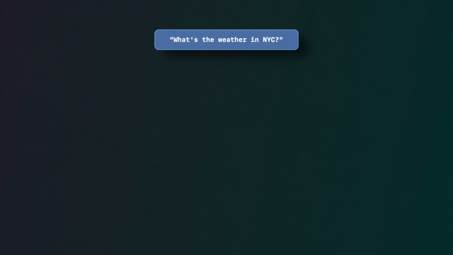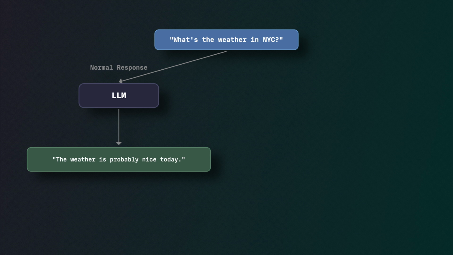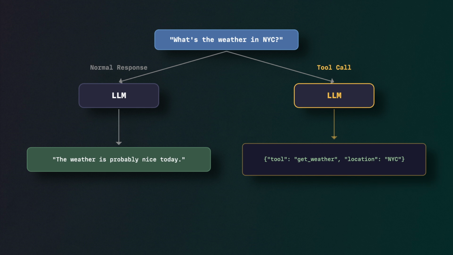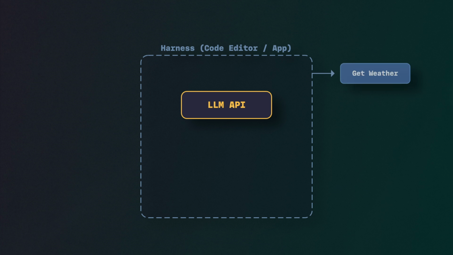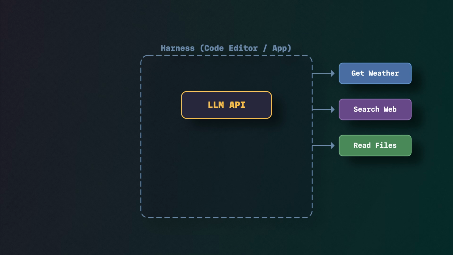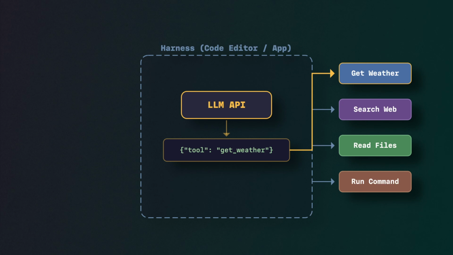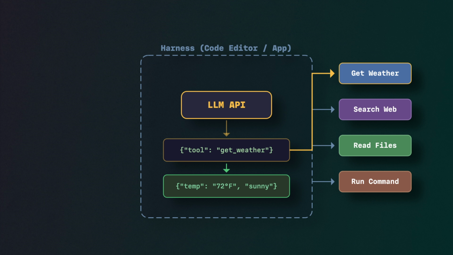Or instead of just outputting a response like a helpful chatbot, it will actually output structured code that says, please call this tool. So the model itself isn't reaching out over the web or anything like that. It's literally producing a JSON object that says, call this tool. And then that's paired with a harness, like a code editor or a desktop app, that can see that the output of the model was a tool call, and then the harness can in turn actually do what the tool call said to do, like execute code or search the web.